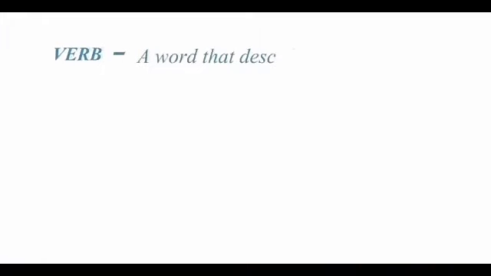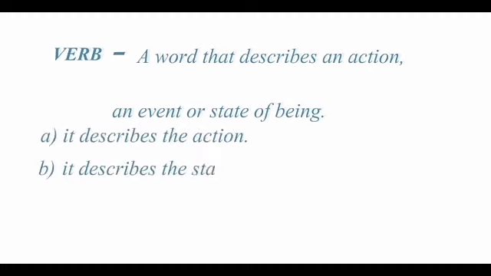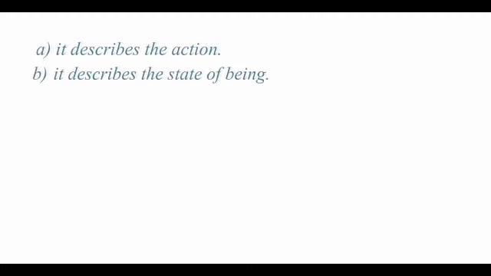Children, a verb is a word that describes an action, event or state of being. According to this definition, there are 2 important roles of verb. First, it describes an action. Second, it describes the state of being. We will see this with some examples.